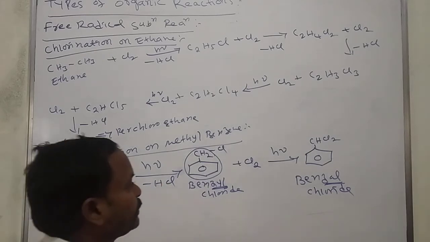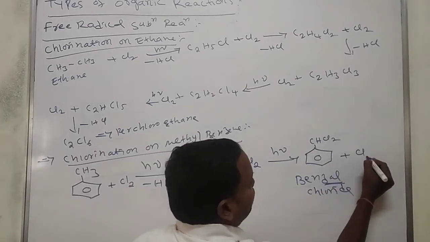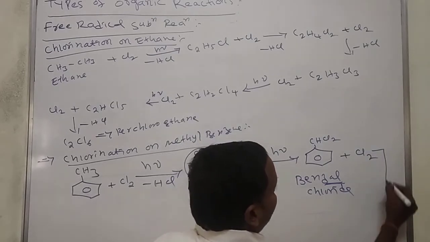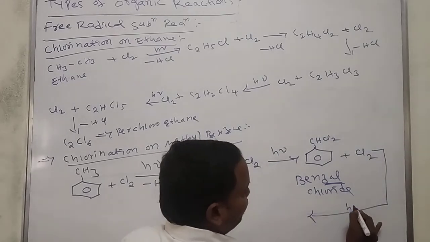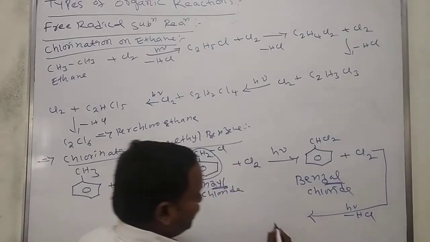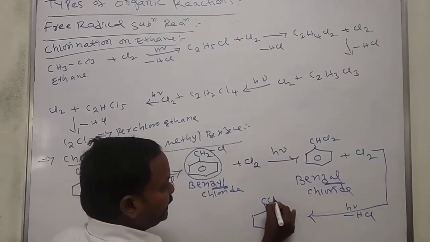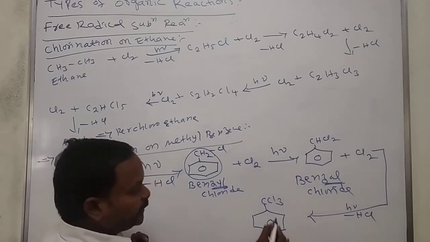Again it reacts with chlorine in presence of sunlight and loses HCl, giving benzene with CCl3. What is this?